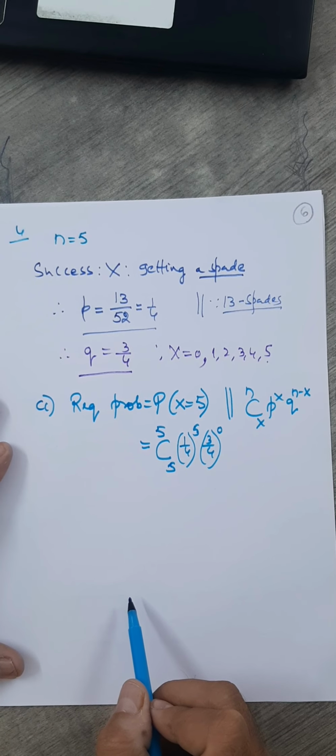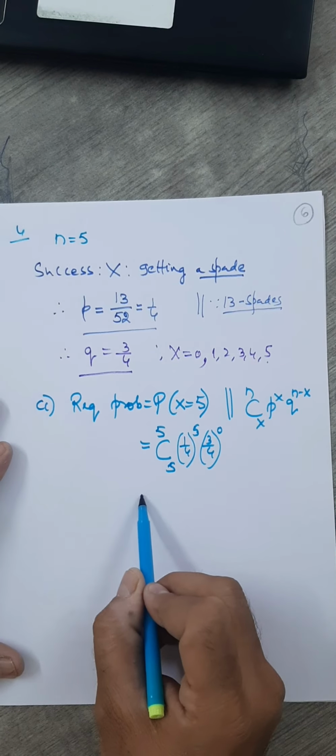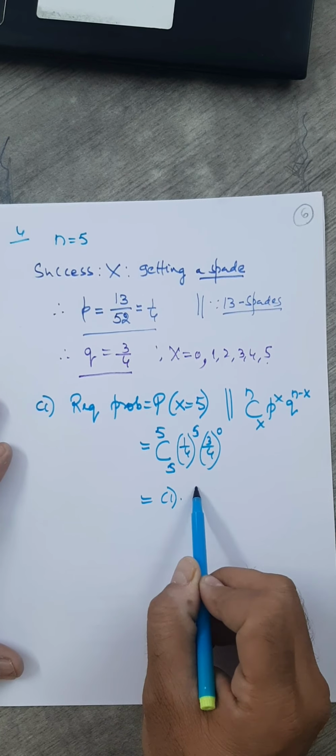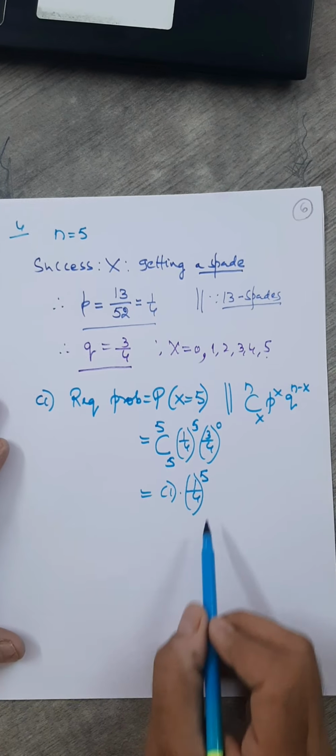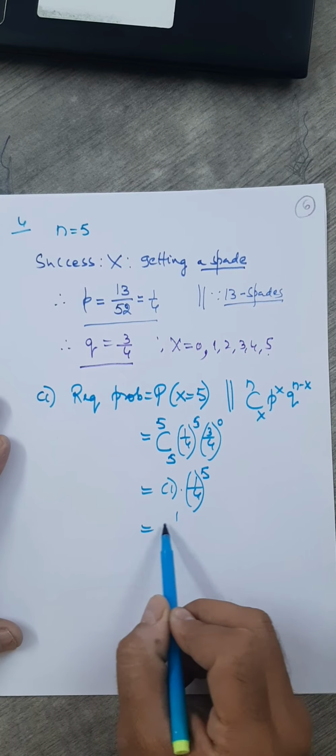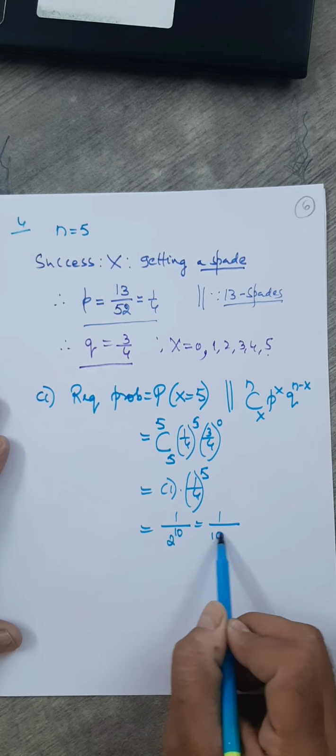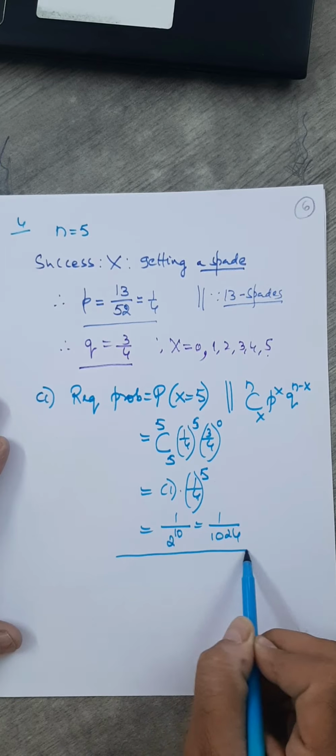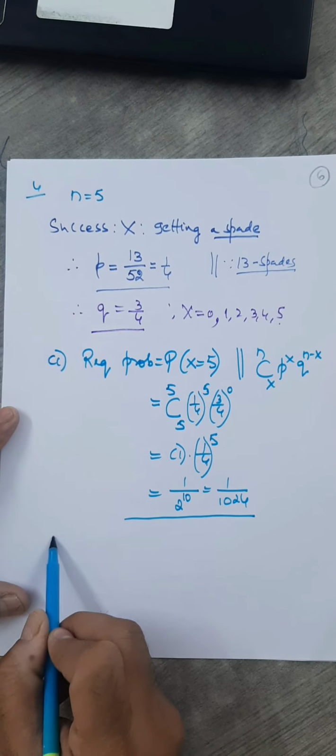Which we know now very well. Okay. So what will we get here? 1 into (1/4)^5. So this will be, you know, 1/2 squared, 2 raised to 10, and you know 2 raised to 10 is 1024. So that's the required probability. Fine. So simple now for us.